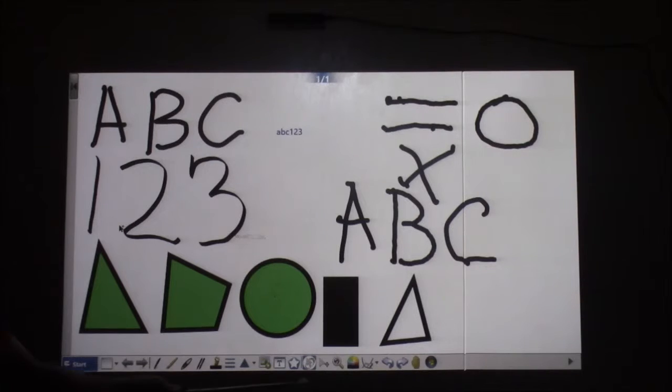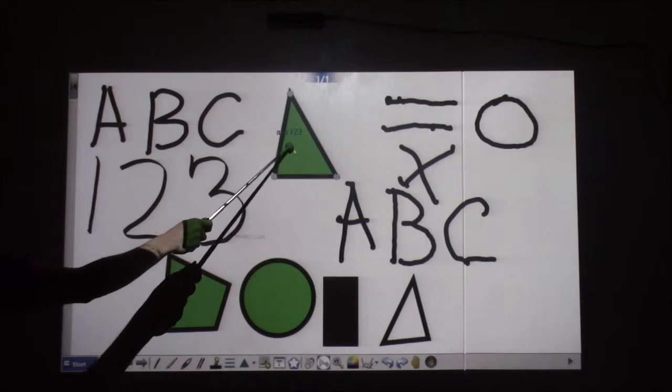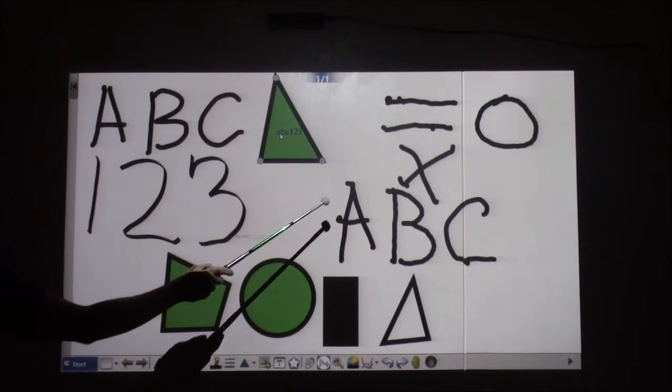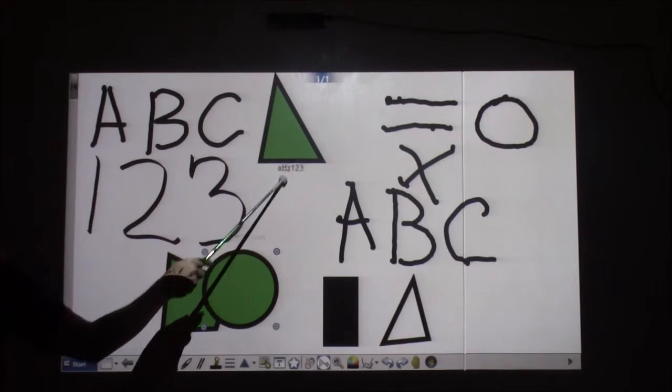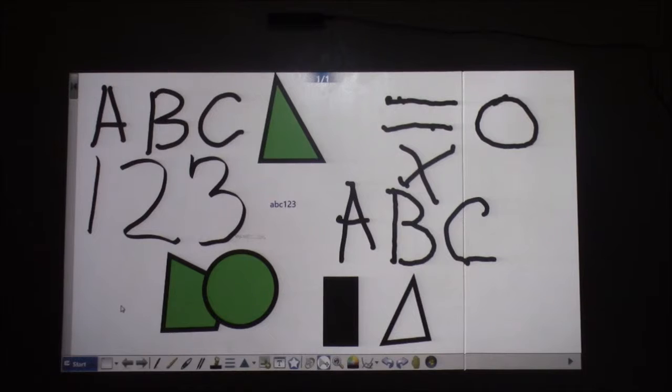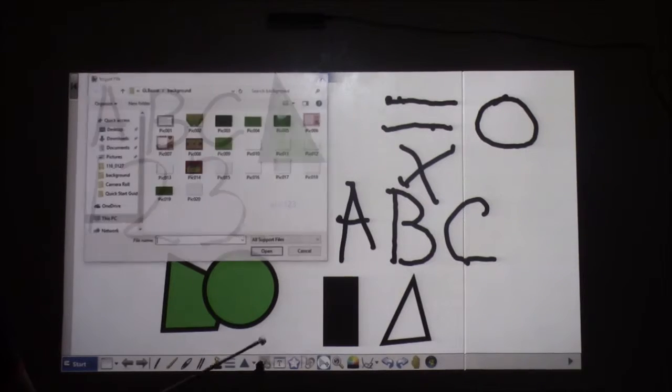Select picture. Move geometric shapes, text, and picture. Zoom in and out. Zoom in and out the picture.